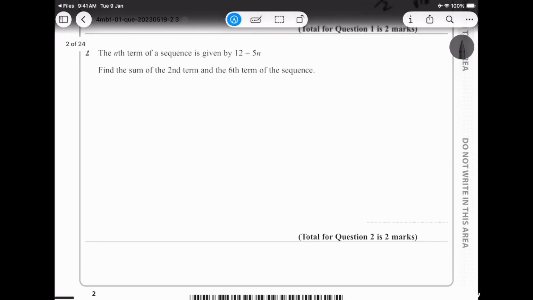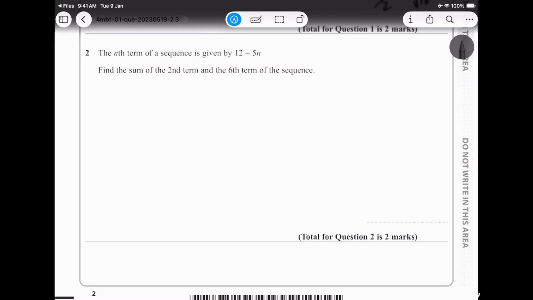The nth term of a sequence is given by 12 minus 5n. Find the sum of the second number and the sixth number of the sequence. Pretty simple, nothing very difficult.